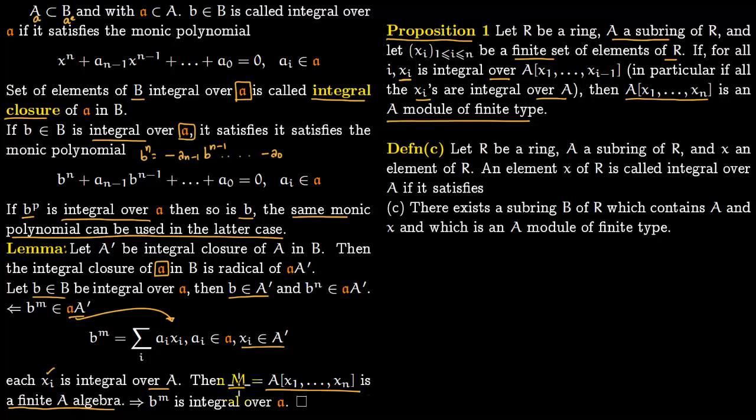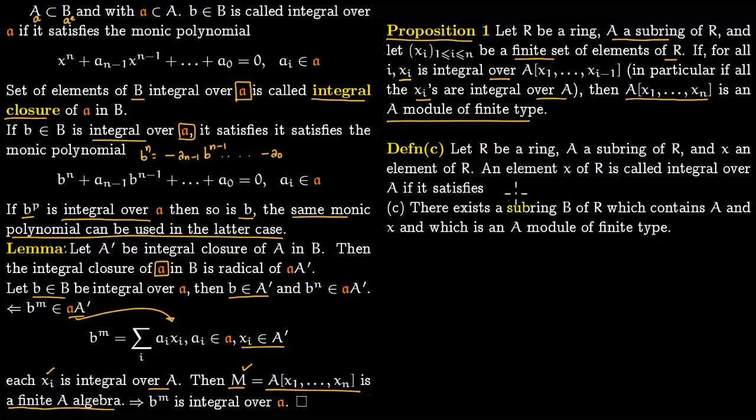And that's precisely what we are saying. M is a finite A-algebra, or an A-module of finite type. So if this is a module of finite type, then we have this case here. By definition, this b^m would be integral over A. So recall our definition.